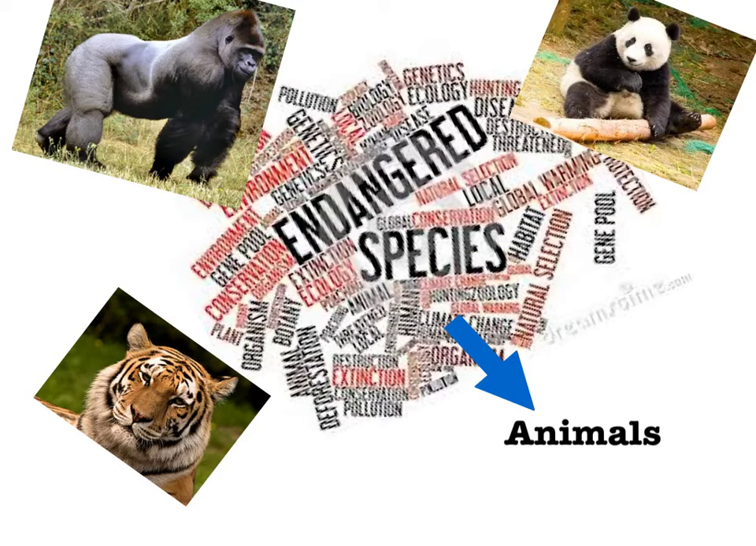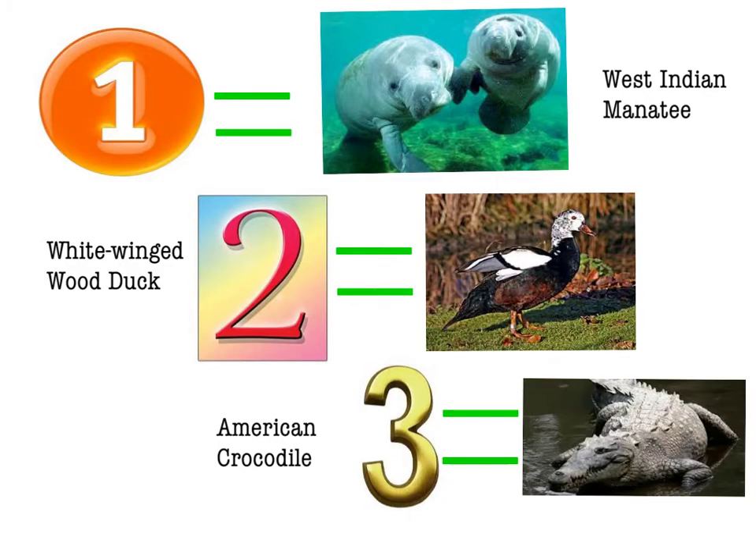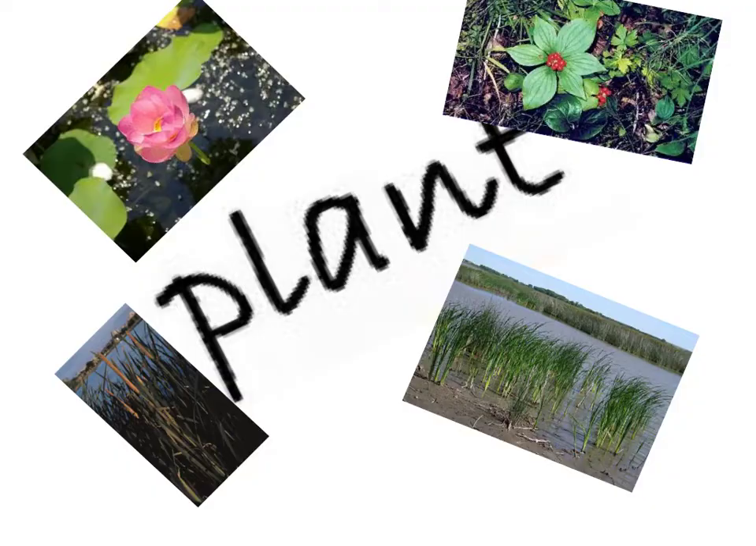Endangered species in the animal kingdom. The West Indian manatee, the white-winged wood duck, and the American crocodile are endangered because of habitat loss, reduced water, and human activity.